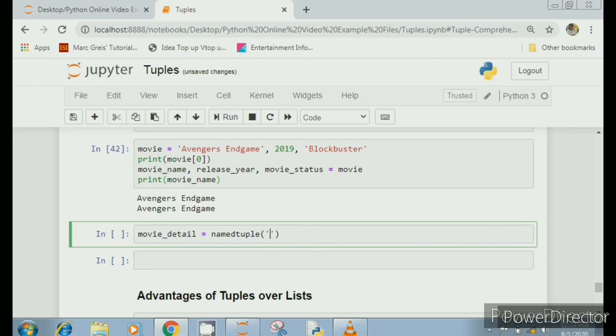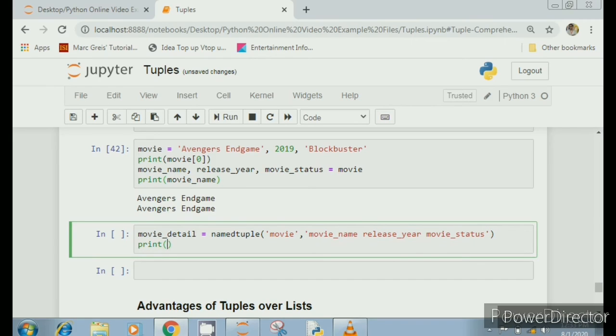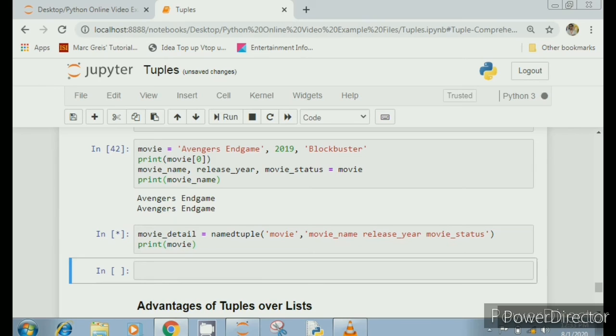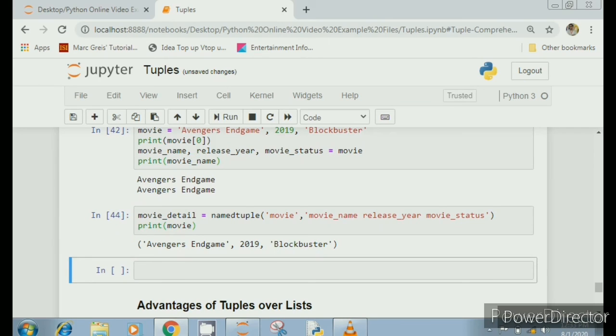Then in parentheses, in quotes, you have to write the variable name, that is movie here, then a comma, and then all those unpacking variable names. So here three variable names are in the unpacking statement: movie_name, release_year, movie_status. You just have to write all these three, separated only by a space, there is no comma within these three variables. And then I have to print the variable name, that is movie, not movie_detail, only movie. Let's run this. So this is how named tuple works.